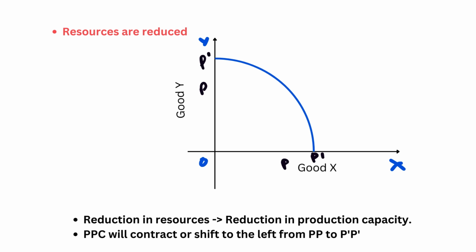So learners, the opposite happens. The PPC shifts to the left. And why does it happen? It happens because when the resources are reduced, the production capacity of both the goods reduces. So the PPC shifts from P dash P dash to PP.